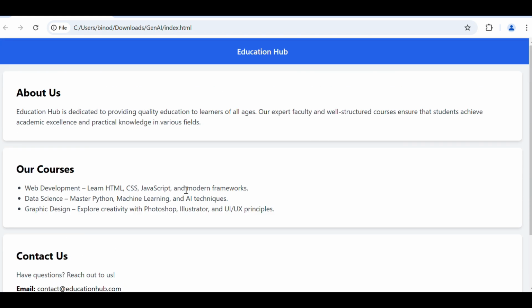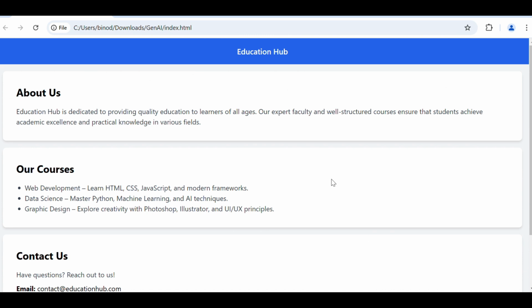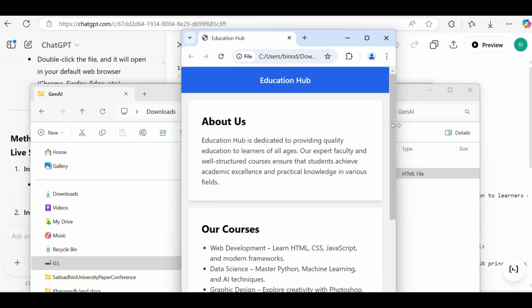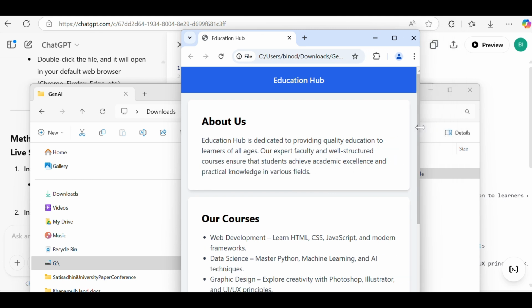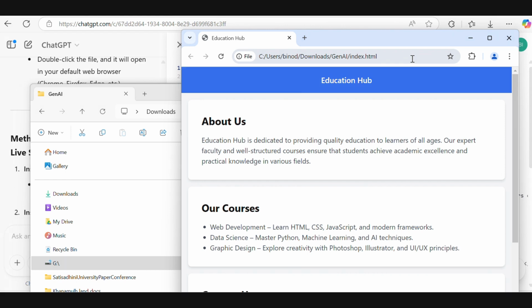See, the page has been generated. This is a simple HTML page. I mentioned here one responsive. It looks like when I resize it, the page automatically becomes responsive as per the width of the browser. Means if I open this page in the mobile, it will take the shape of the mobile phone. If I open it in the tablet, it will take the size of the tablet. Based on the device width, the HTML page will change.